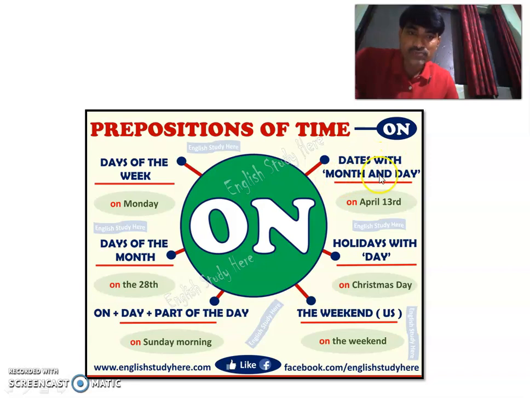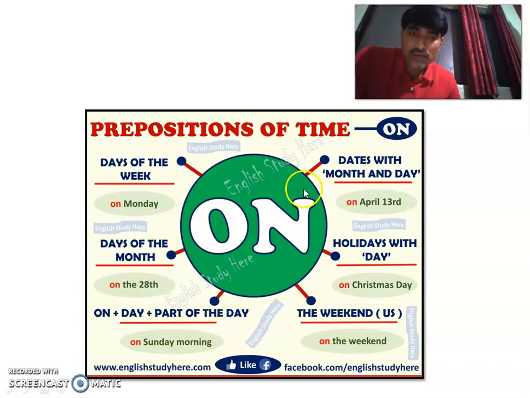For example, dates with month and day: on April 13th. Days of the week: on Monday. For example, on every Monday I visit college. On 27 July, I will upload another video. Days of the month: on plus day plus part of the day. For example, on Sunday morning, or Monday evening.